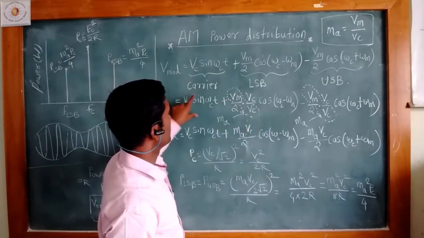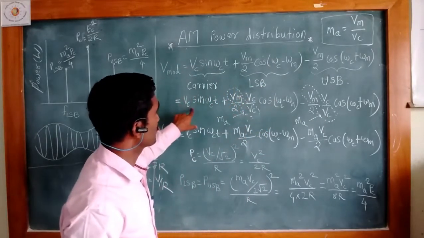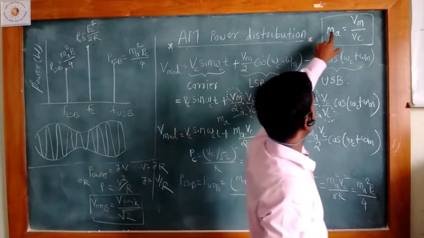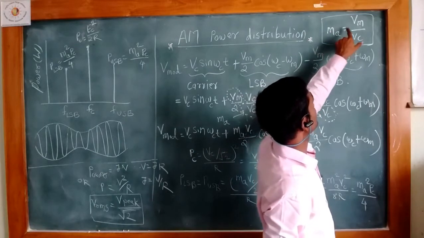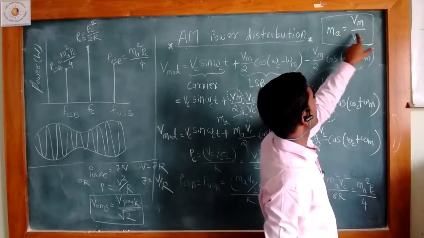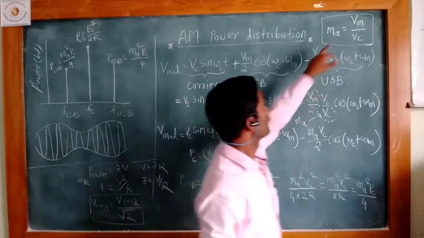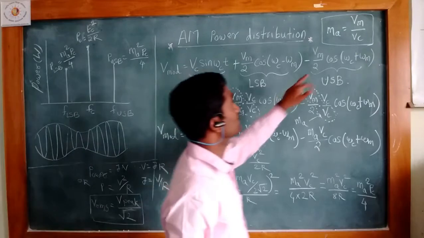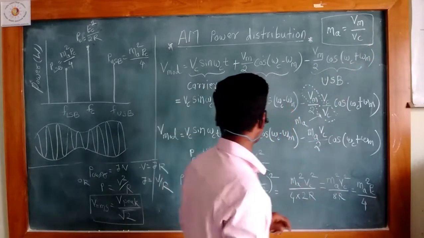Again, we rearrange this equation in terms of Ma. We know that Ma, the modulation index, is expressed as Vm divided by Vc, where Vm is the amplitude of the modulating signal and Vc is the amplitude of the carrier signal.